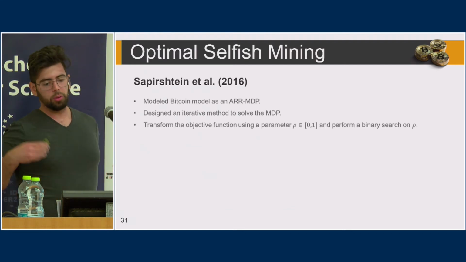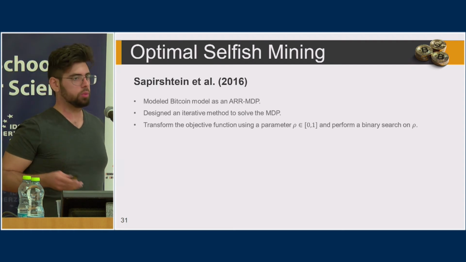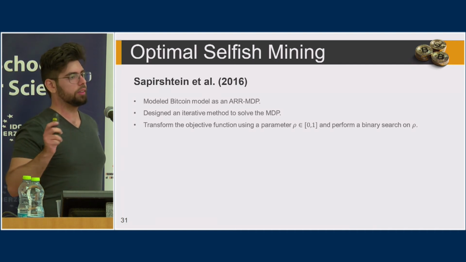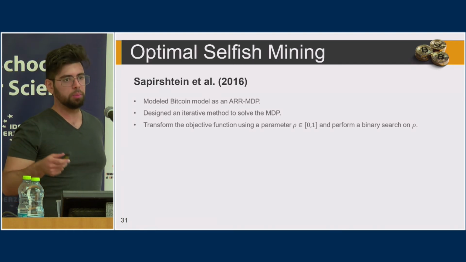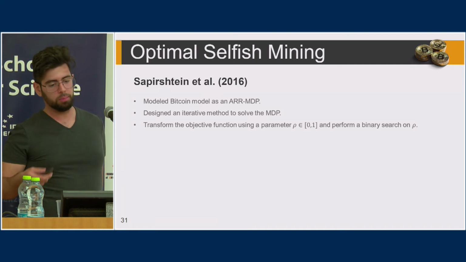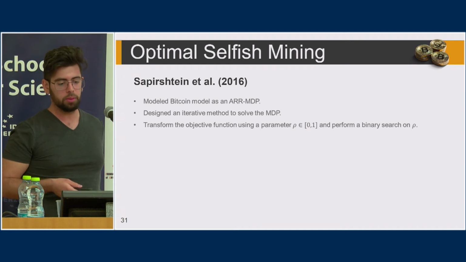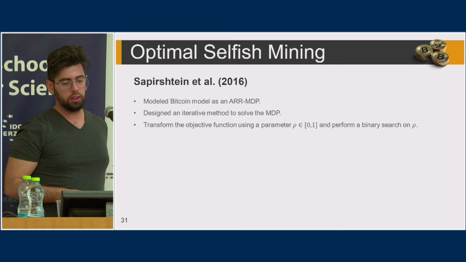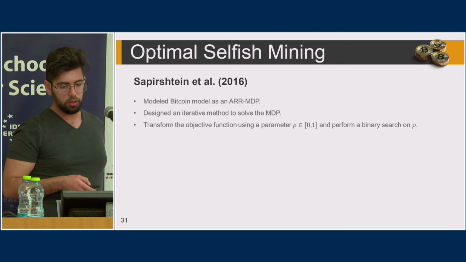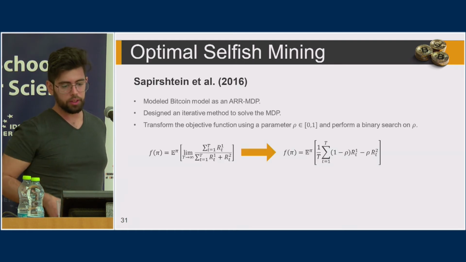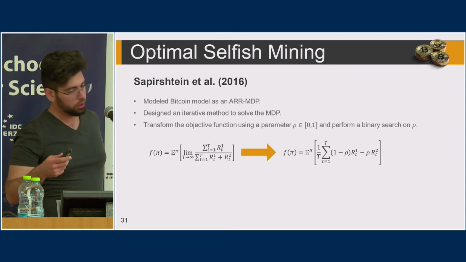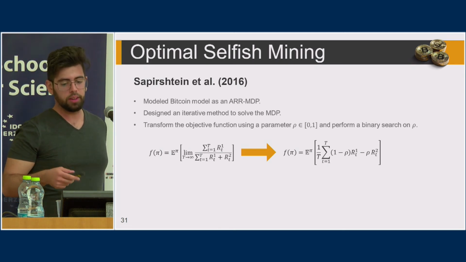Okay, so let's talk briefly about previous work by Sapirstein et al. and how they overcame this. First of all, we call such an MDP with a utility function like this an ARR MDP, or an average reward ratio MDP. So they designed an iterative method where you solve the MDP, and at every step you transform the utility function into another utility function, which is determined by some parameter.